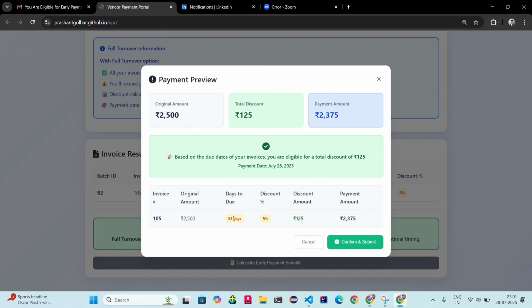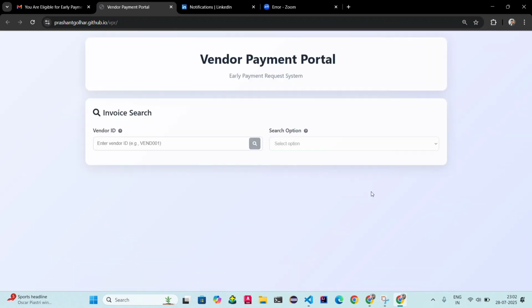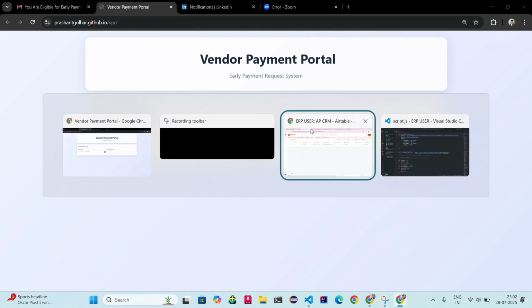And if the gap between the payment date and due date is 61 to 90 days, it will take 10%, and greater than 90 days it will take 20%. Now I just click on confirm and submit the request. You can see you have successfully submitted an early payment request against your invoice. Now I check my Slack channel first.